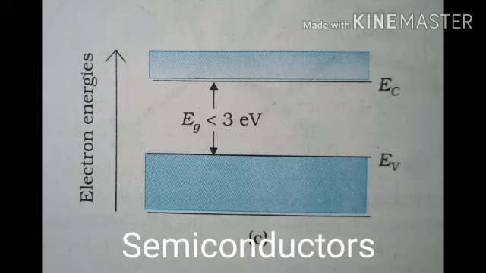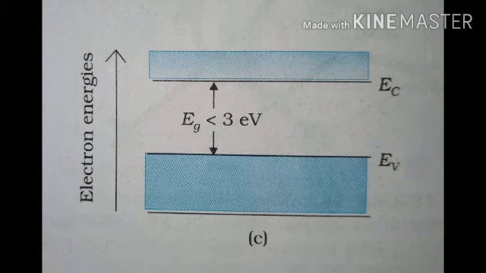In this situation, as shown in the figure, there is a finite but small energy band gap, that is EG is less than 3 electron volt. Because of this small band gap at room temperature, some electrons from the valence band can acquire enough energy to cross the energy gap and enter the conduction band.